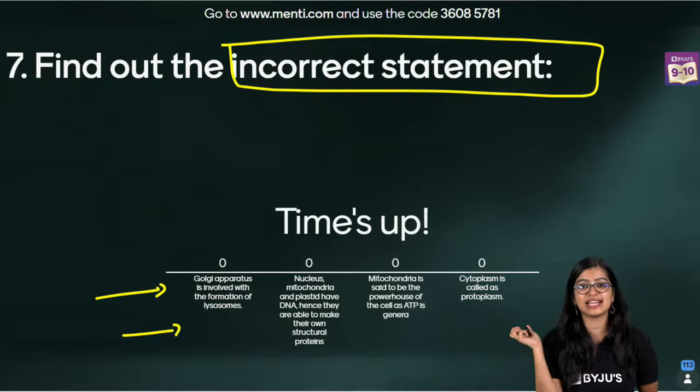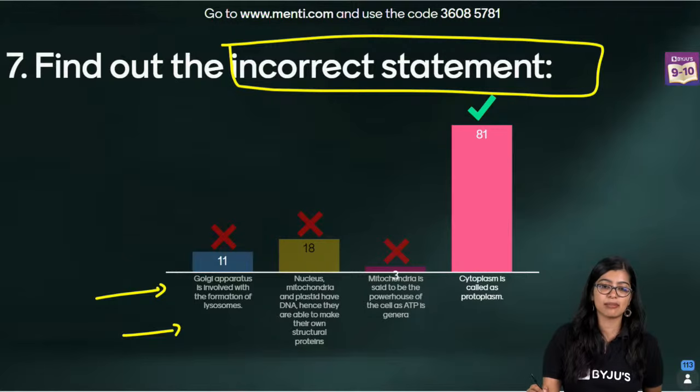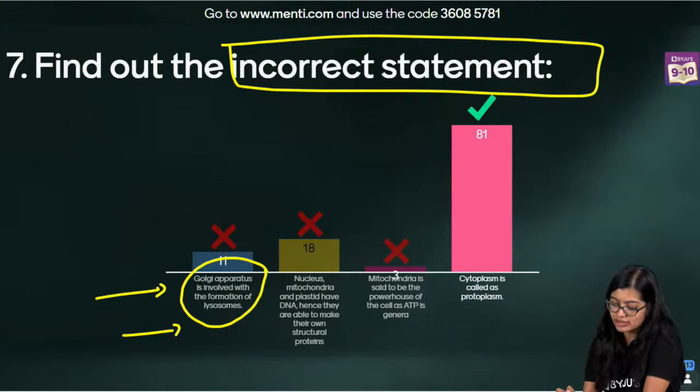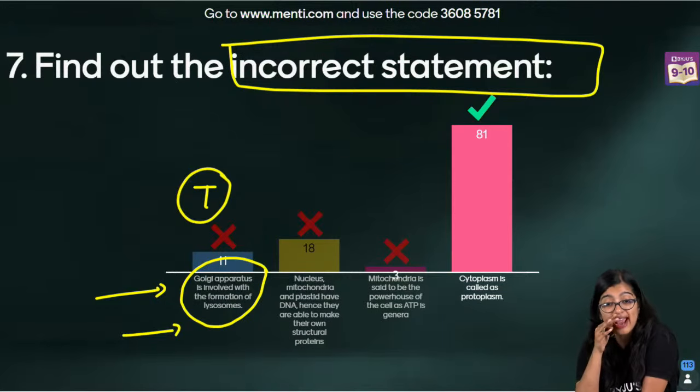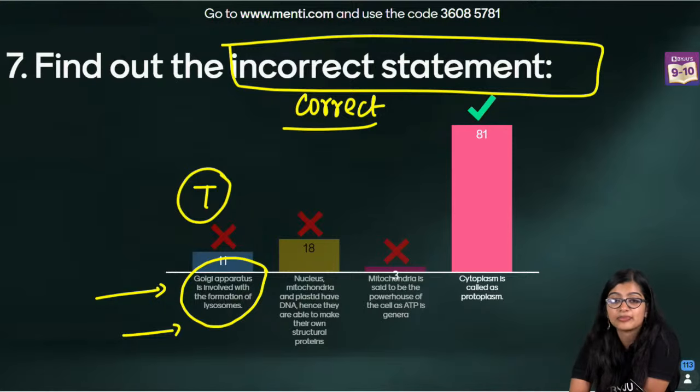This is super easy, guys. Very good, everybody. See, Golgi apparatus is involved in the formation of lysosome. This is true. Now, before I go ahead, how many of you read this as identify the correct statement? How many of you read the question as identify the correct statement?